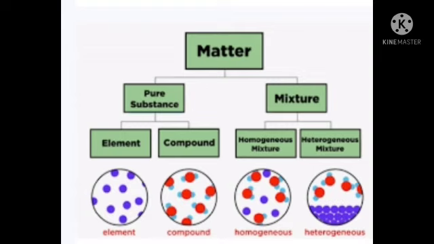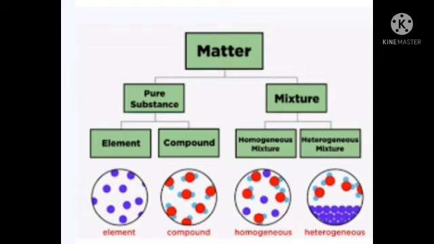What is pure substance? Pure substances are substances that are made up of only one kind of particles and have a fixed or constant structure. What is an element? An element is a substance that is made up of only one kind of atoms and cannot be broken down into simpler substances by chemical means. Can you give some example? Hydrogen, oxygen, nitrogen, etc. Then what is a compound?